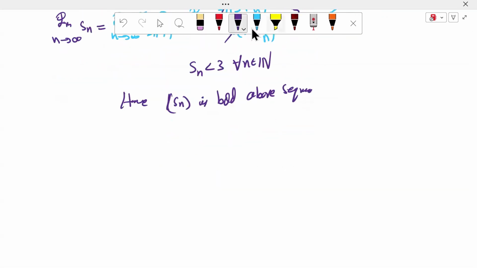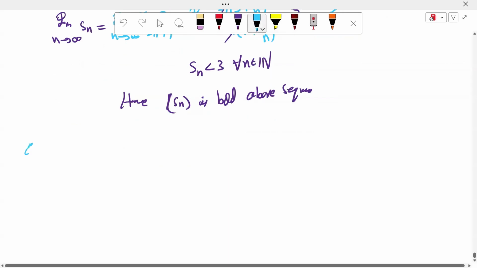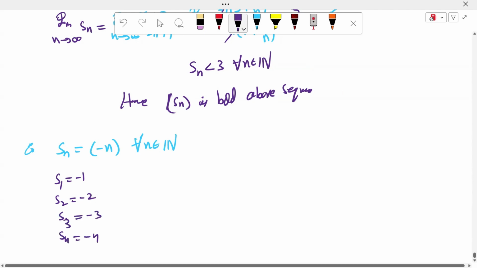We can take another example. Example: Sn is equal to minus n, for all n belongs to the natural numbers. What is S1? Minus 1. What is S2? Minus 2. What is S3? Minus 3. What is S4? Minus 4, and so on. What is the range? Minus 1, minus 2, minus 3, minus 4, and so on.